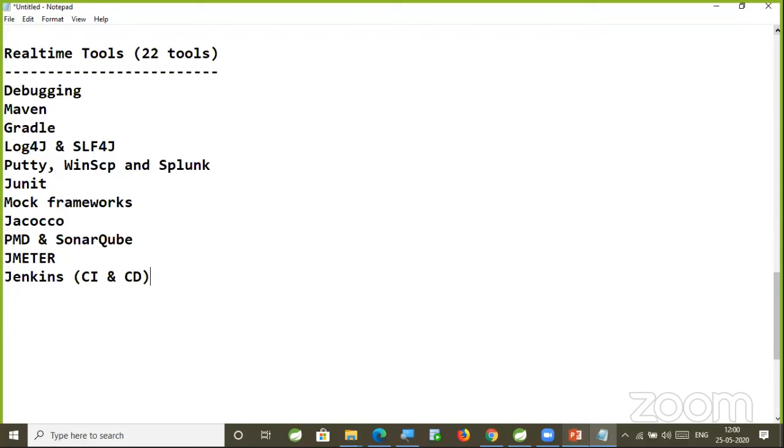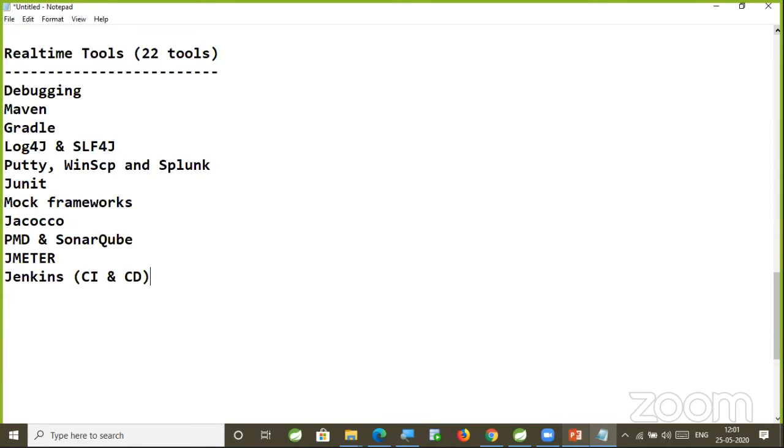CI and CD, we are going to use this Jenkins tool to deploy our applications to the servers. Generally in your classroom training, when you are learning the Spring framework or some framework, you will run your application, run on server, right click on the project, run as run on server. But in the industry, that project should be deployed to some servers which are not available in your location. The project you are developing in your location, server is available in the USA. How to deploy this project to that USA server?